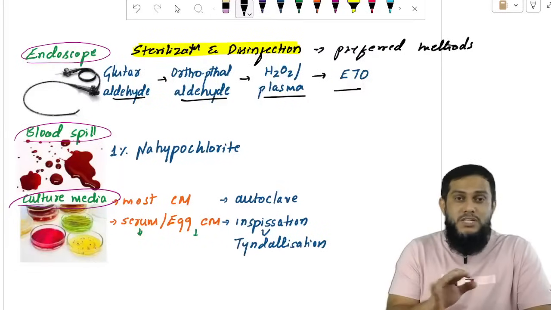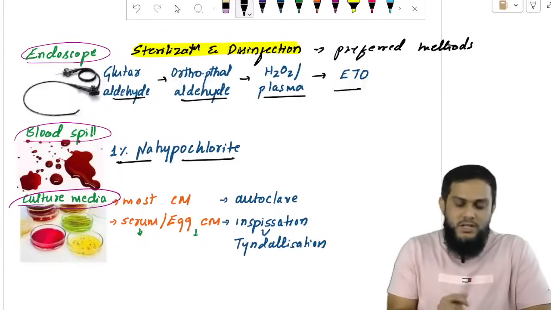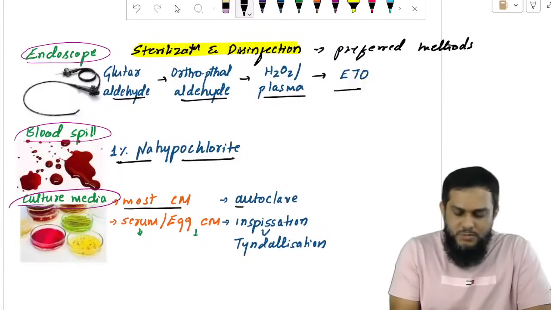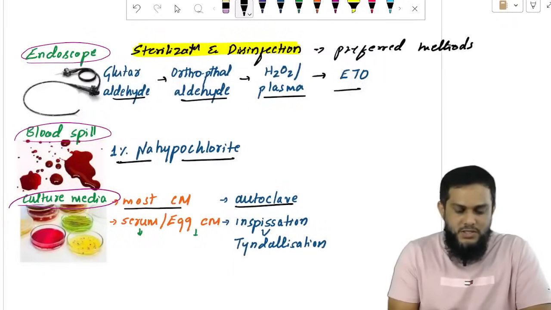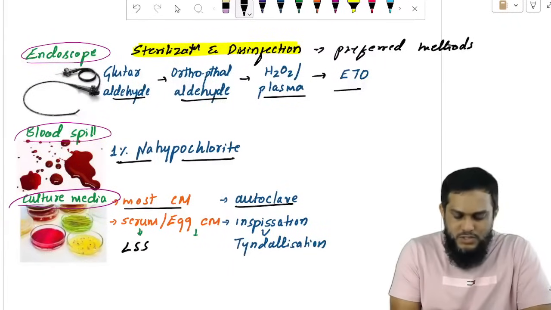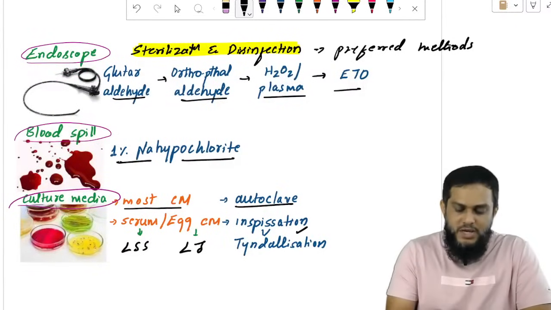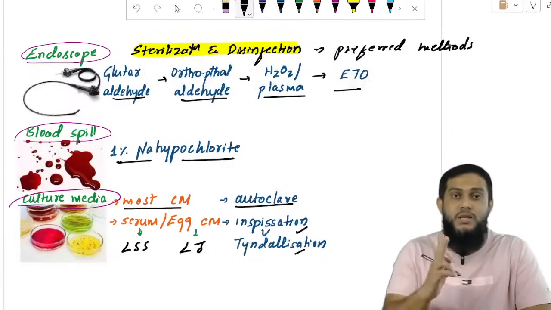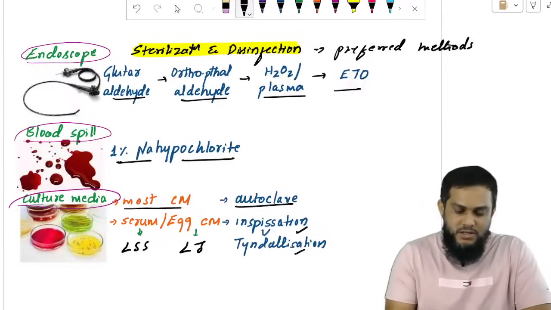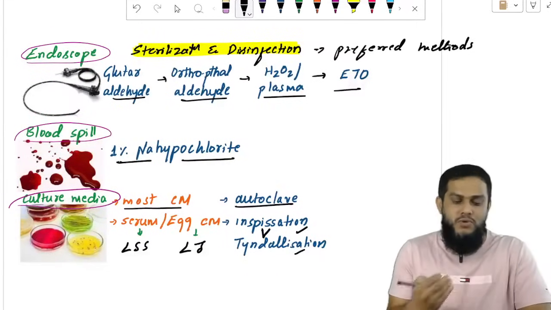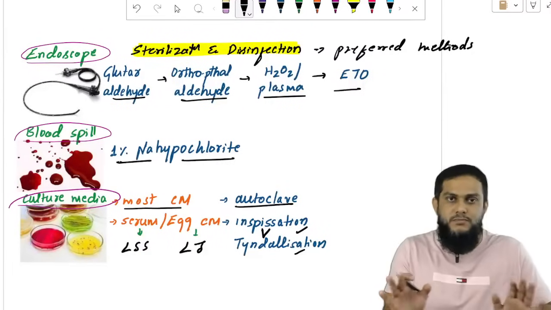Similarly, for blood spill management, 1% sodium hypochlorite is the answer. For culture media, most culture media are sterilized by autoclave, except serum and egg containing culture media. Serum containing media like Loeffler's serum slope and egg containing media like LJ media are sterilized by either inspissation or tyndallization. Both can be used, but inspissation is preferred over tyndallization. So these are the three important questions from sterilization and disinfection.